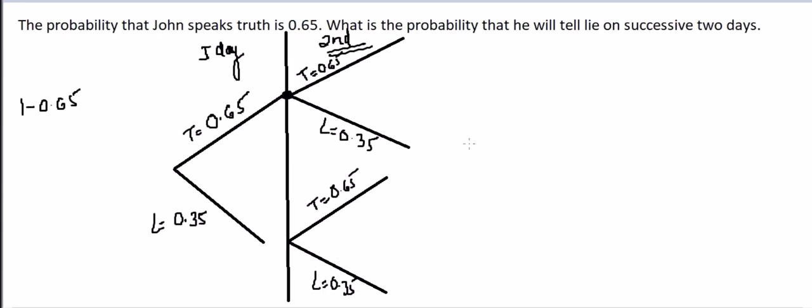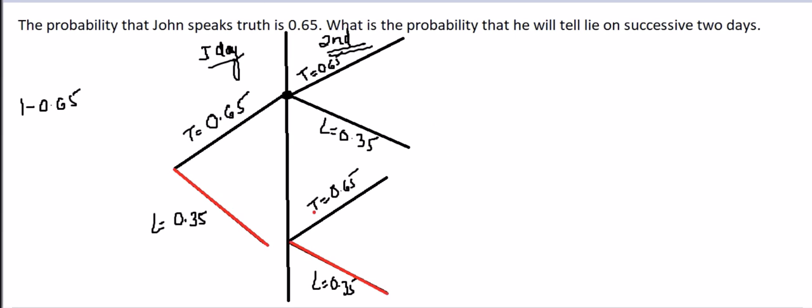What's the probability that he will tell a lie on successive 2 days? This is for the first day, this is for the second day, and we have to see when he is telling a lie. So on the first day he is telling a lie, this one, and this branch is leading us to these two, and in these two also we need to select the lie one, because we have to select when he will lie on successive 2 days. So this is when he'll tell a lie on the first day, and then he has to tell a lie on the second day as well, according to the probability. So this will be the lie for the second day.